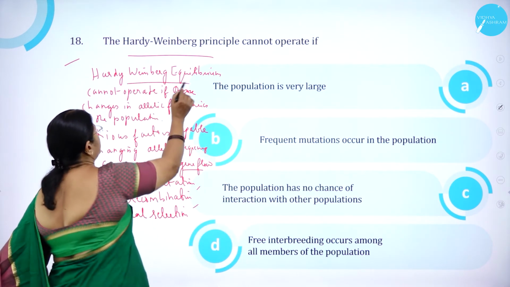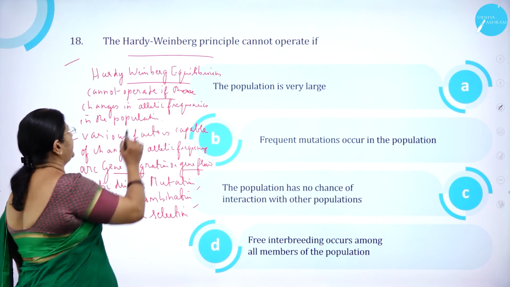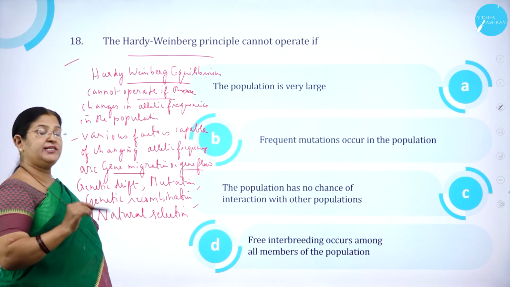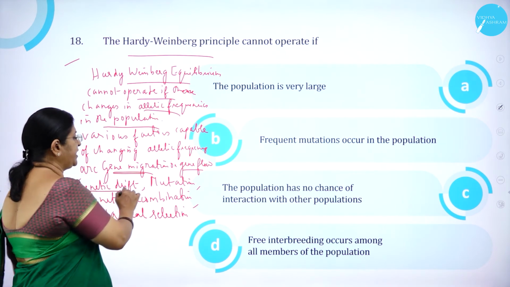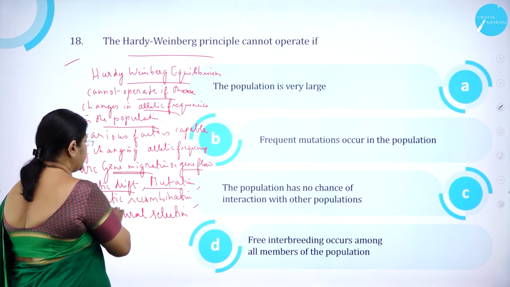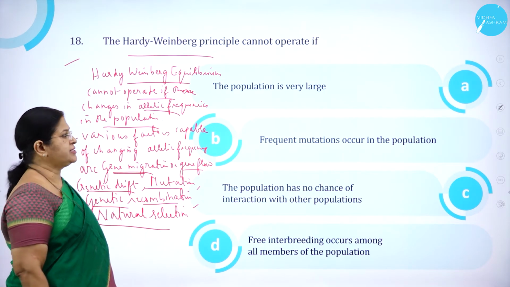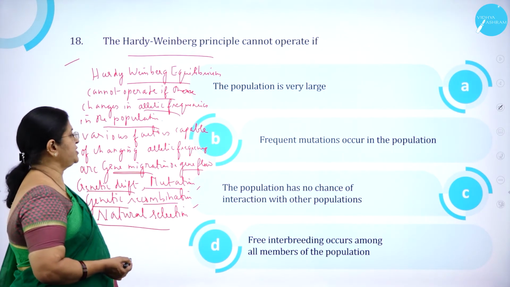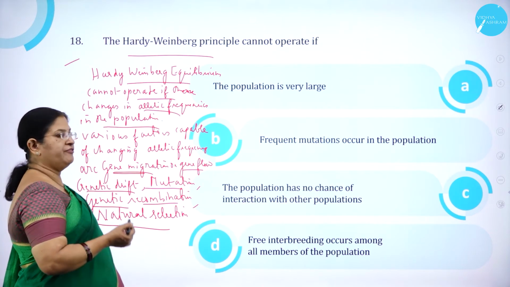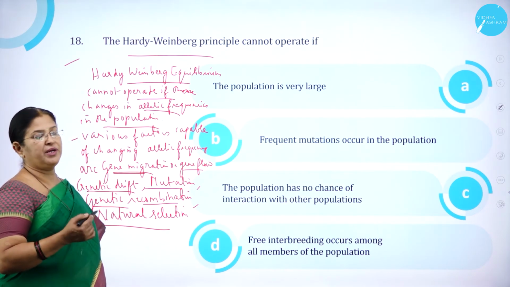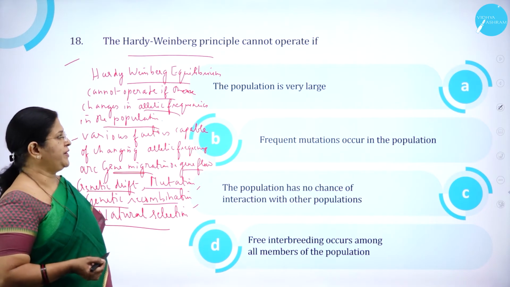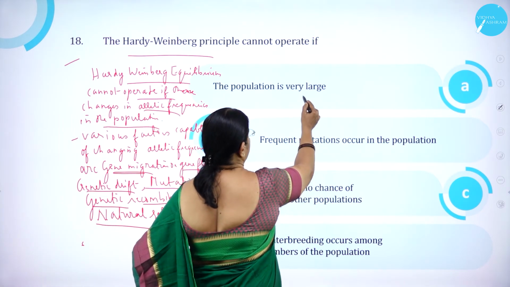So Hardy-Weinberg equilibrium cannot operate if there are changes in the allelic frequencies in the population. So there are various factors capable of changing the allelic frequencies. What are those? Gene migration or gene flow, genetic drift, then mutation, genetic recombination and natural selection. These are all the various factors which are capable of changing the allelic frequency, due to which the Hardy-Weinberg principle cannot operate. So the population is very large is wrong.